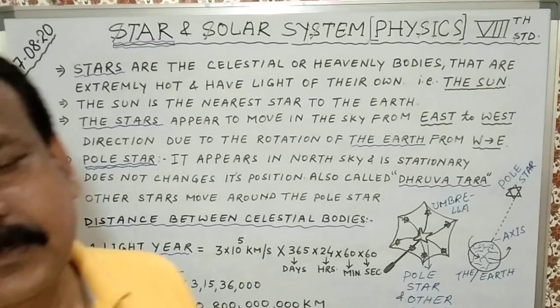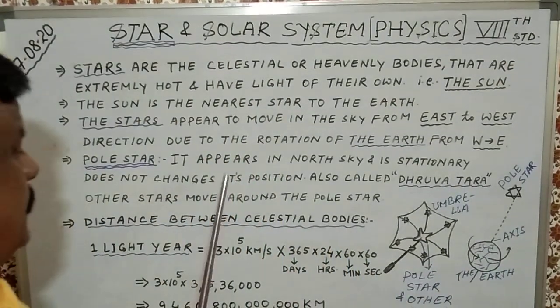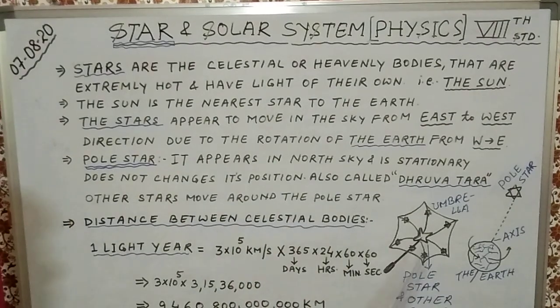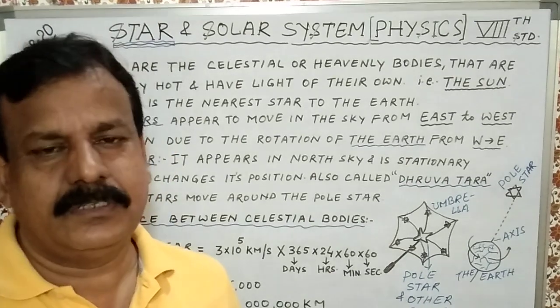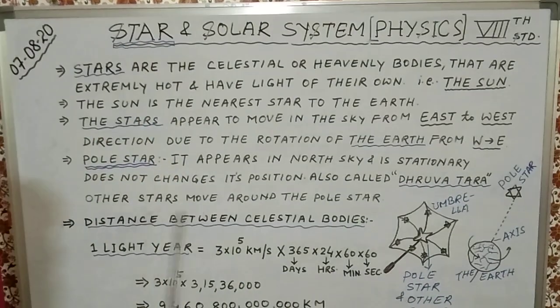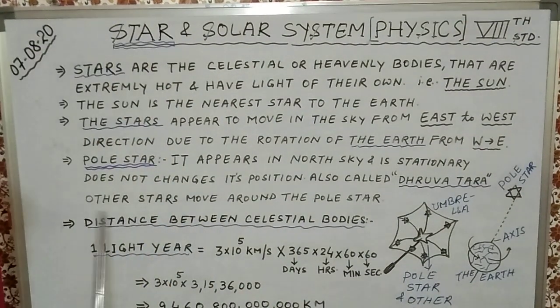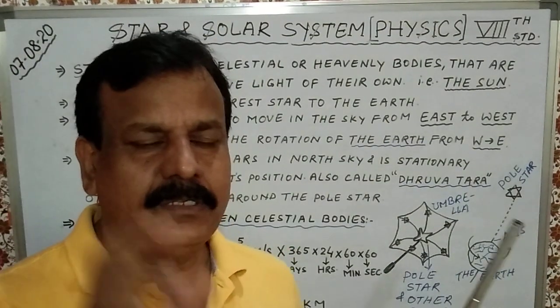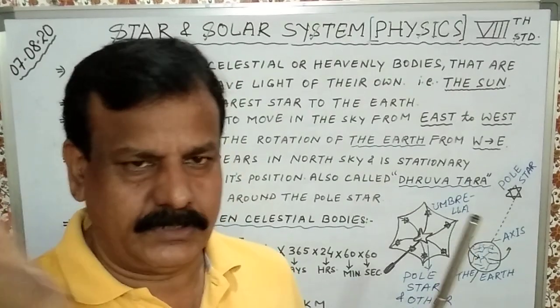It shines very brightly, appears in the northern sky, and seems to be stationary. It doesn't change its position. Other stars move around the pole star.